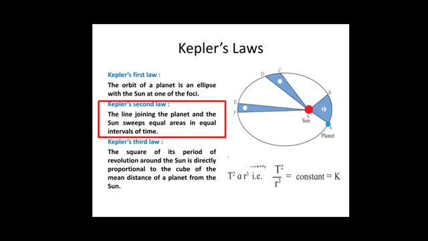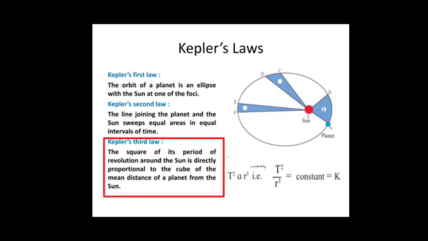Kepler's second law: the line joining the planet and the sun sweeps equal areas in equal intervals of time. For example, straight lines AS and CS sweep equal areas in equal intervals of time, that is, area of ASB and area of CSD are equal.